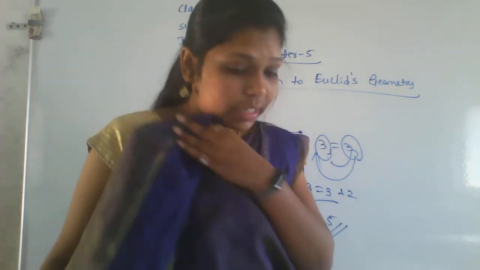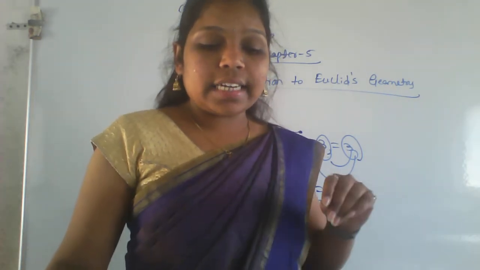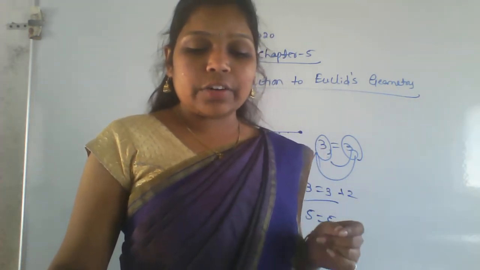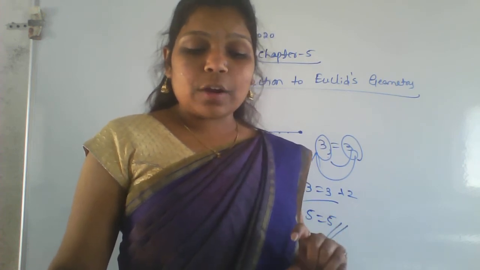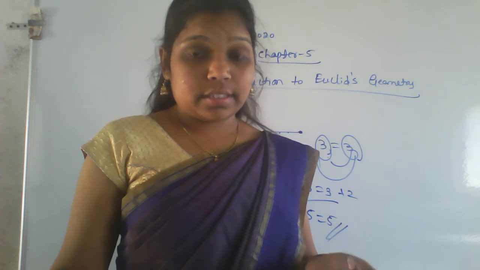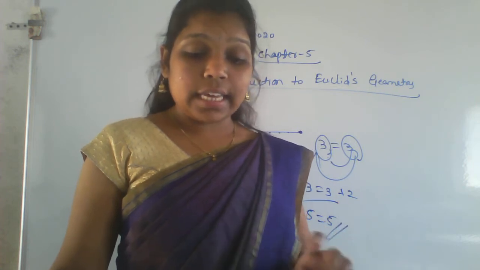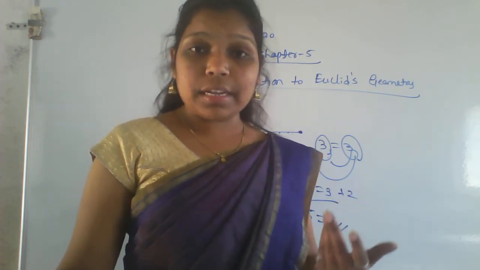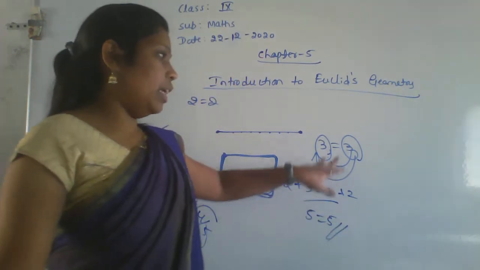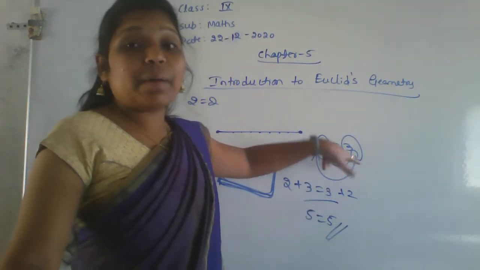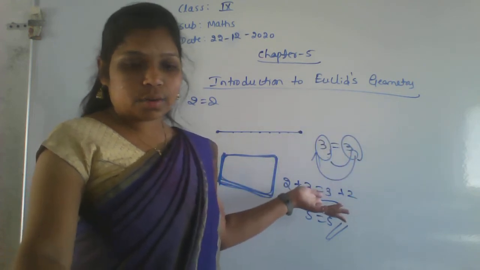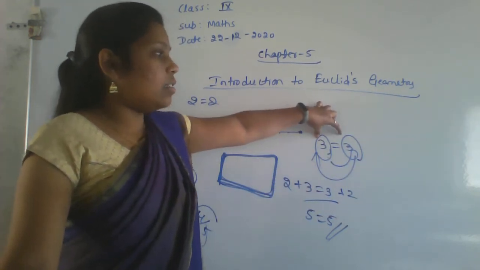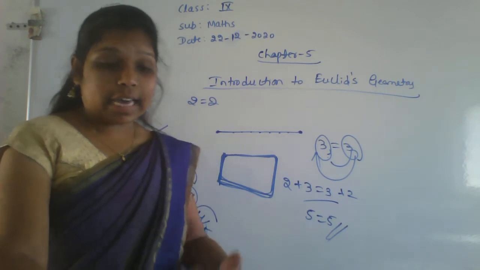Now go to the sixth one. What is the sixth one here? Things which are double of the same things are equal to one another. The things which are double of the same things means, see, this is the same thing. 3 is equal to 3 and double of this means 6 is equal to 6, like that. So double of these things are also equal. They are saying like that.